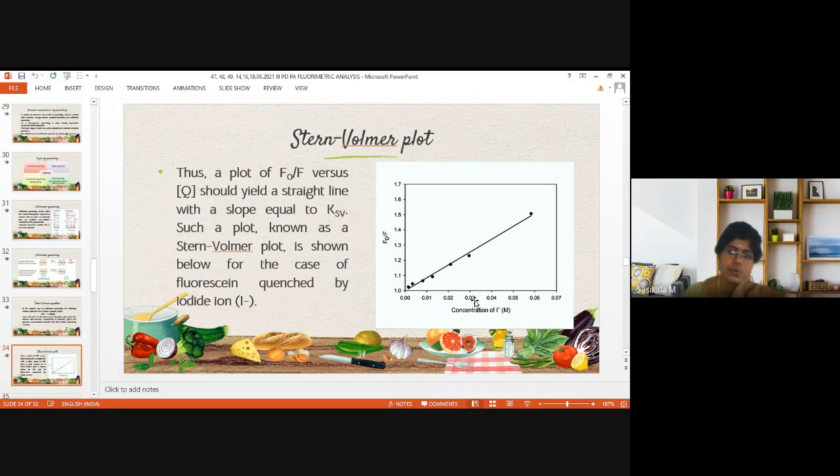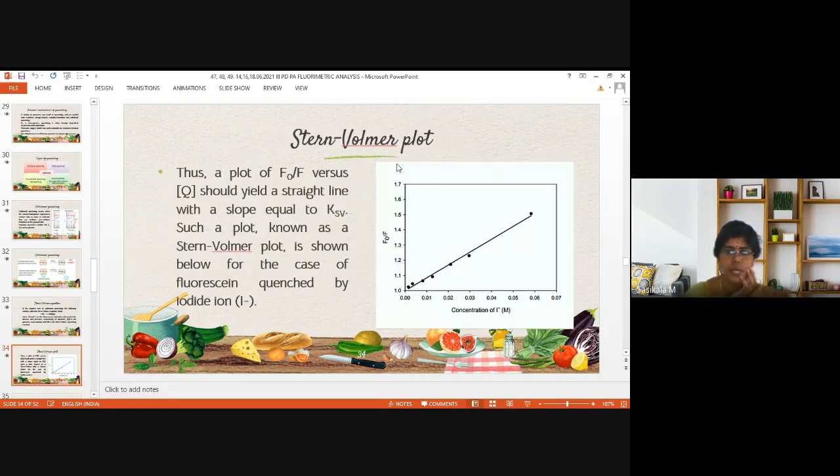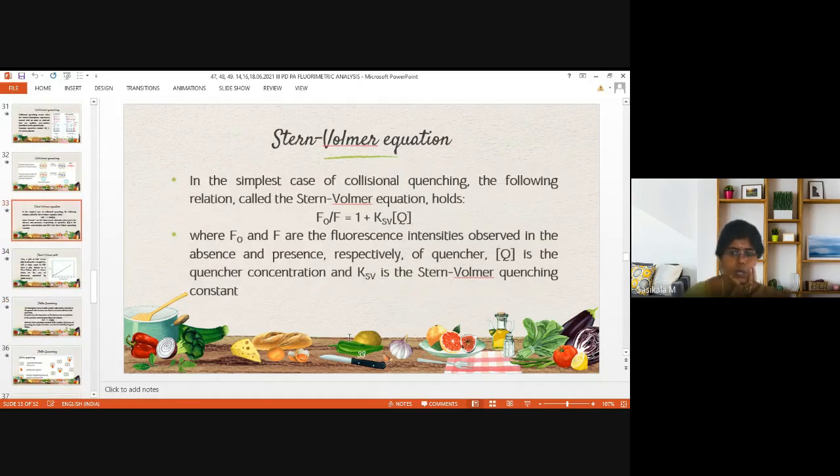According to various concentrations of quencher, we get different readings, where the quenching process increases with the concentration. That is what is given by the Stern-Volmer plot. This is the Stern-Volmer equation from which we can derive the Stern-Volmer plot. It is applicable for explaining collisional deactivation, the collisional quenching process.